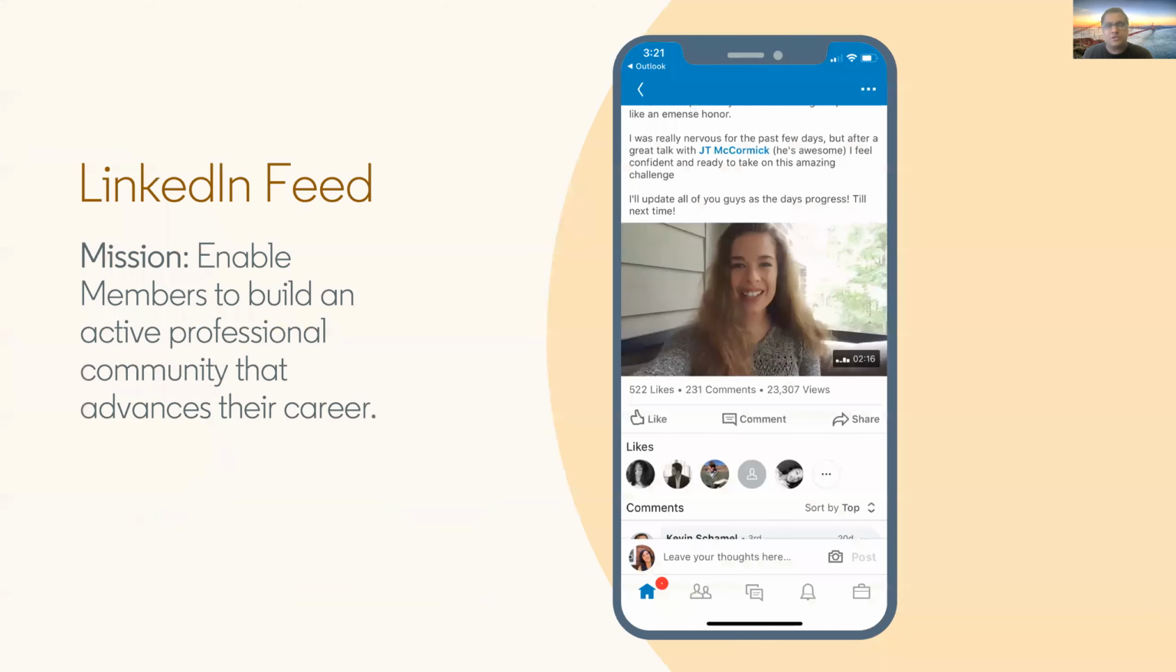Let's look at our first example, which is the LinkedIn feed. People go to the LinkedIn feed to stay informed about their network. One of the goals of the LinkedIn feed is to enable members to build an active professional community that advances their career.